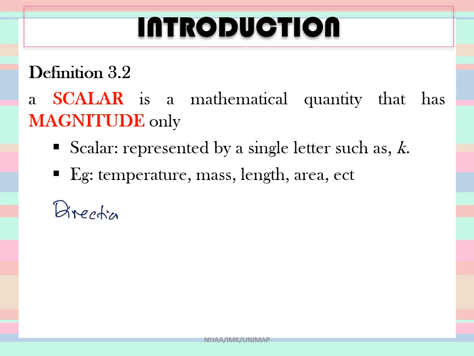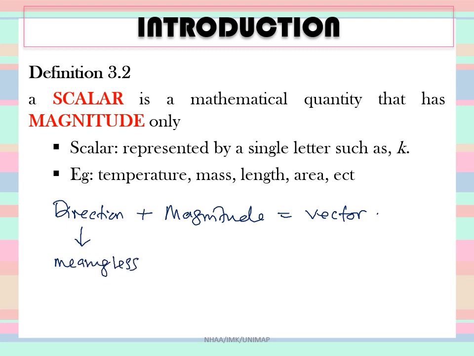Direction with a magnitude is called vector. Direction alone is meaningless. If you just use a direction, it is meaningless.